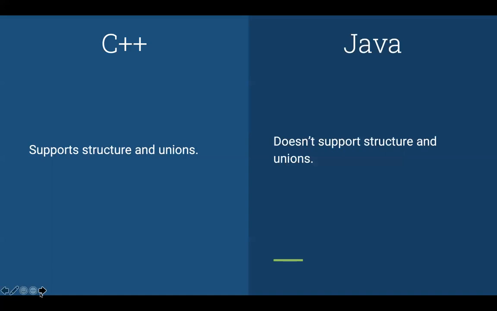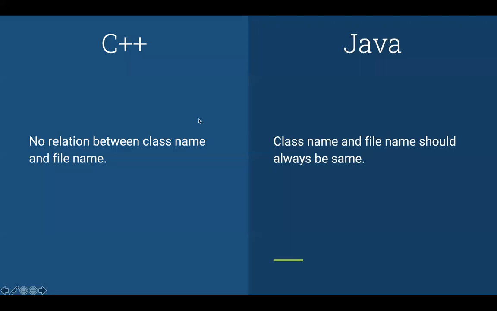Then C++ supports structures and unions, while Java doesn't. Java only supports classes. The next difference is that in C++, there's no relation between class name and file name. So you can have any number of classes in a file, and the name by which you declare those classes has nothing to do with the name of the file. While in Java, the class name and the file name should always be the same.